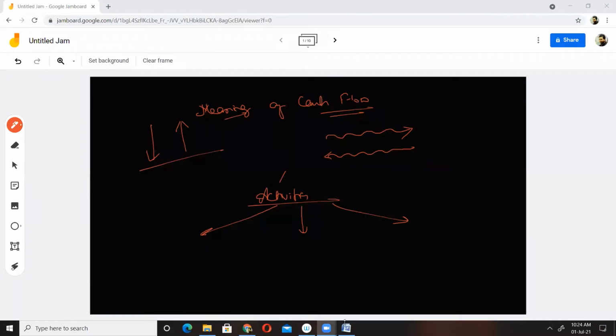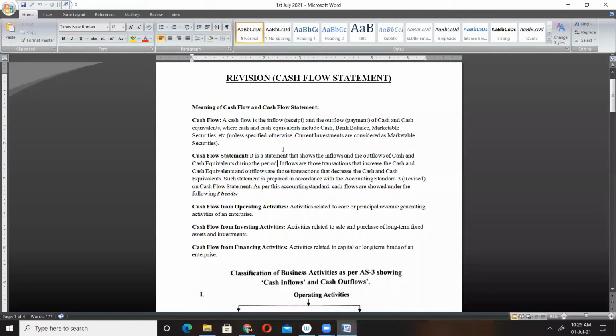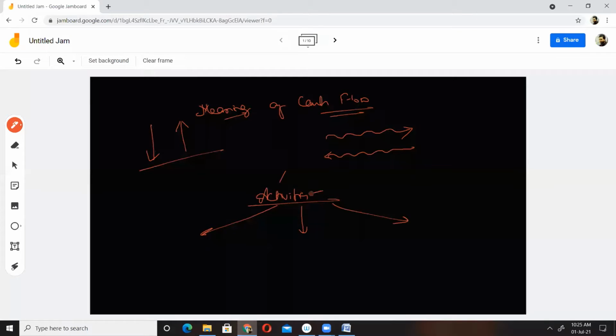See, we are doing cash flow statement, isn't it? This is the statement where the inflow or outflow of cash into or from the business is reflected or shown. Cash flow means cash coming into the business or cash going out from the business. Cash may inflow or outflow due to various activities, and these activities are classified into three categories. So what are those activities? I want to know that.